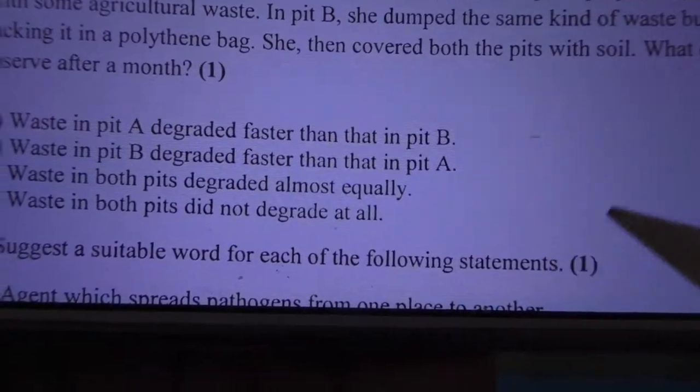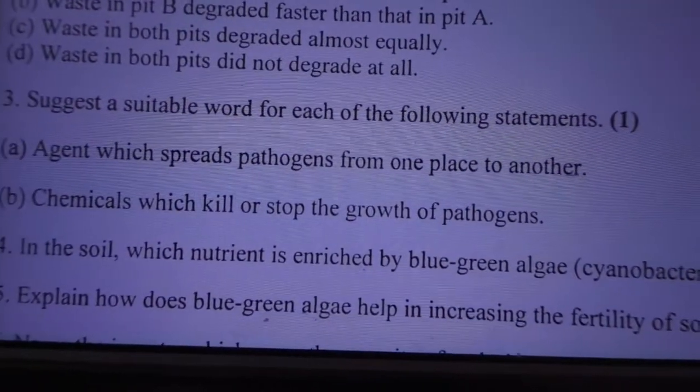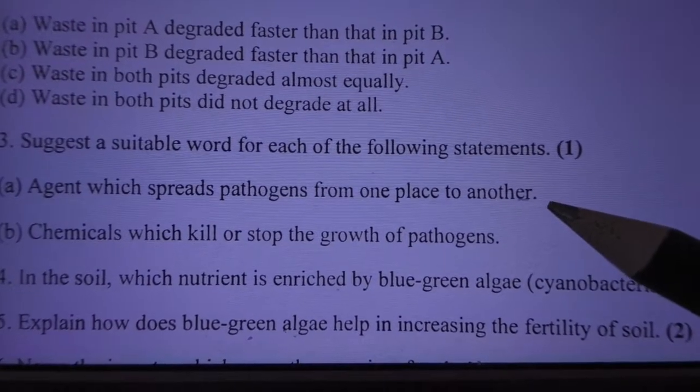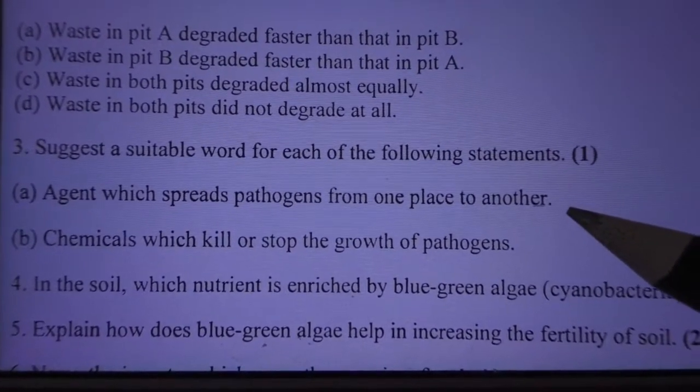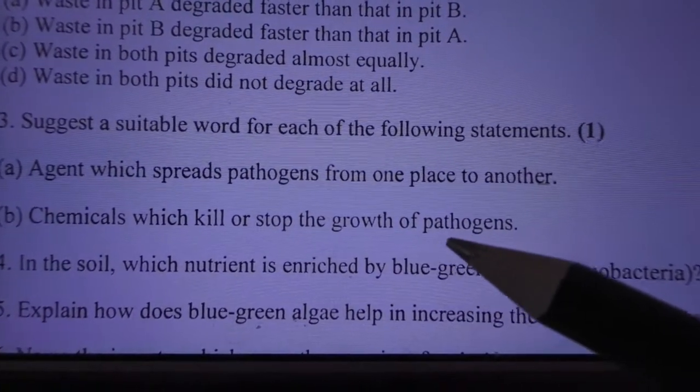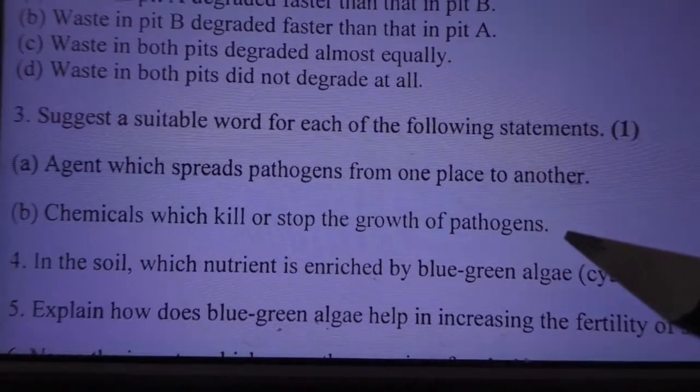Suitable word for each of the following. So here they have given agents which spread pathogens from one place to another. Carriers. Carriers. Okay. The chemical which kills and stops the growth of pathogens.